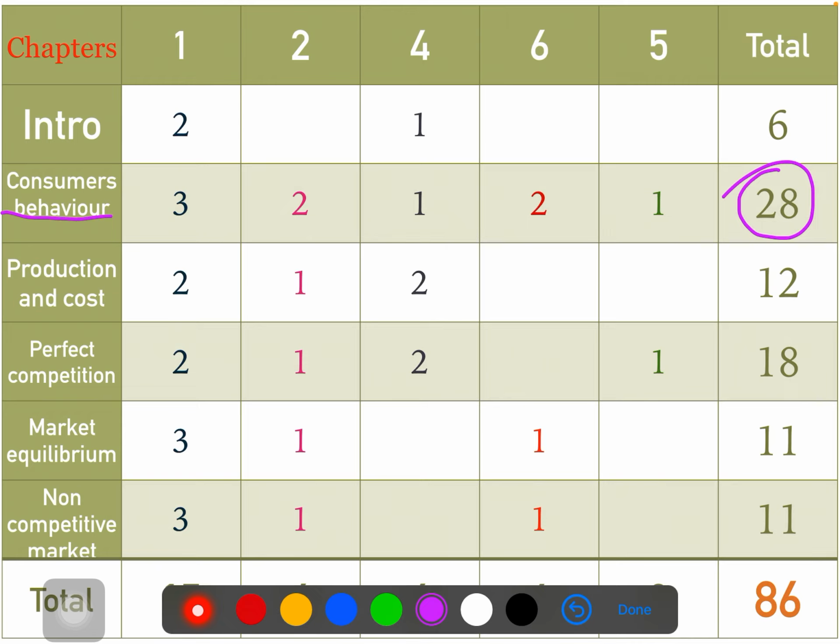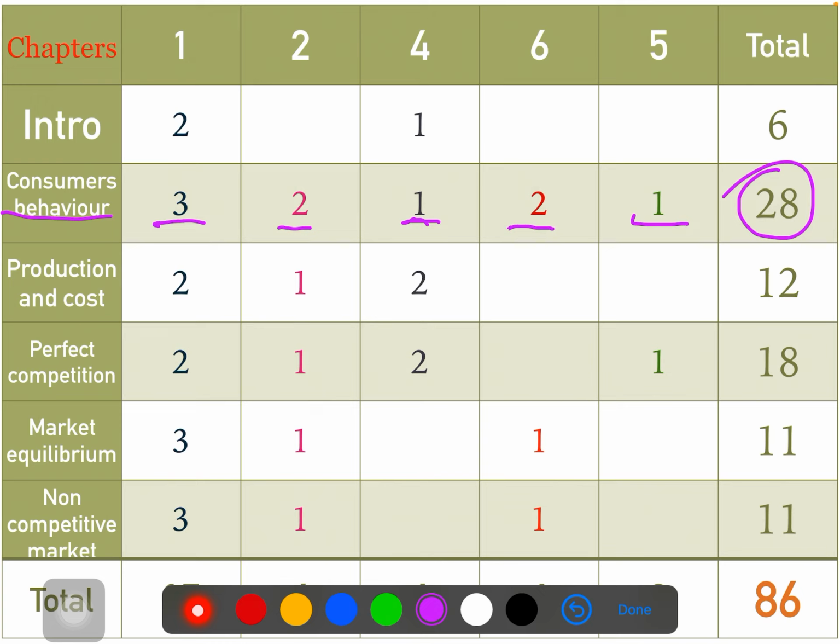The most important chapter, where you have to read all the questions, is consumer behavior. In this chapter you have a 1 mark question, a 2 mark question, a 4 mark question, two 6 mark questions, and a POQ, which is a project oriented question. After 1 mark and 2 mark, you have to cover all the chapters. You do not have any options, because for 1 mark you have 20 questions to write, covering all 12 chapters: 6 microeconomics chapters and 6 macroeconomics chapters.